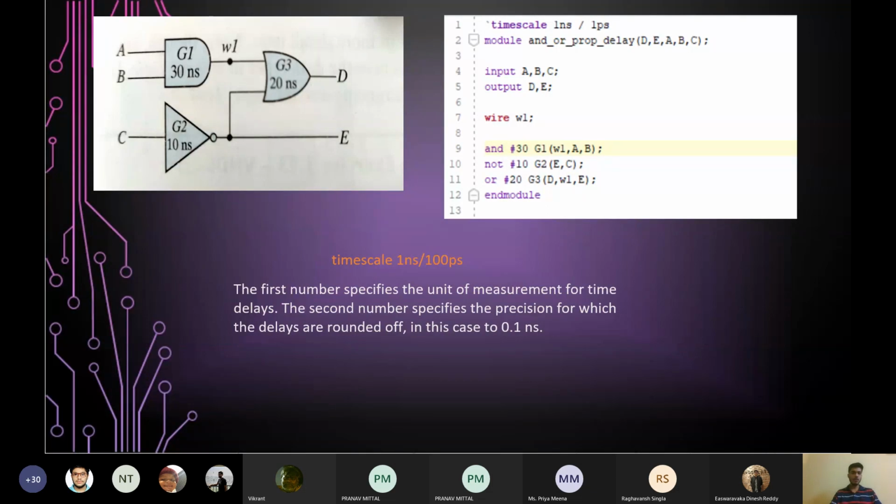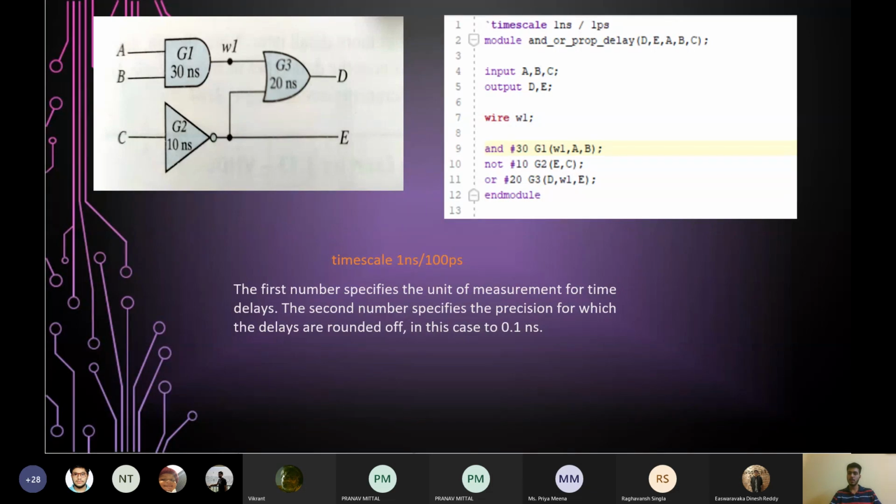We know that this AND gate G1 has a propagation delay of 30 nanoseconds. So we specify it by writing hash 30. As you can see, before the G1, we have written hash 30. This 30 is a constant. And what is the unit of this constant? This work is done by the timescale. We just specify the unit which we will be using. In this case, we are using nanoseconds. So this hash 30 means that this AND gate G1 has a propagation delay of 30 nanoseconds.